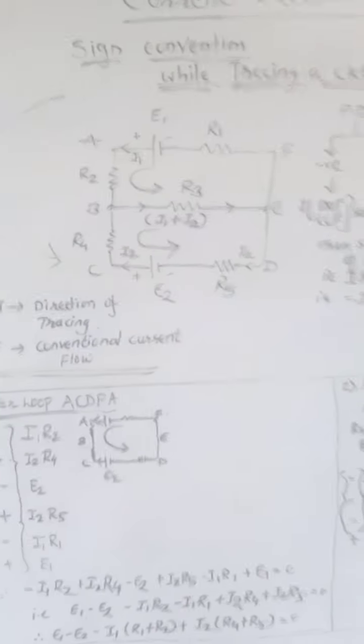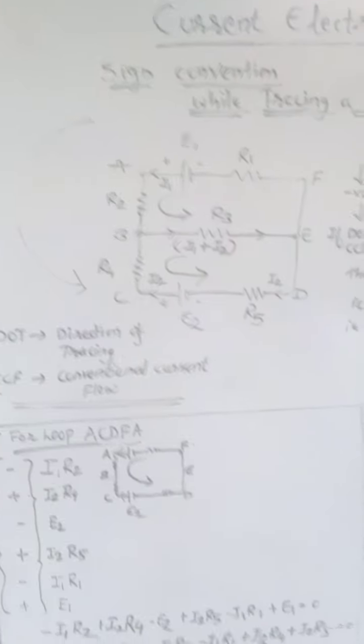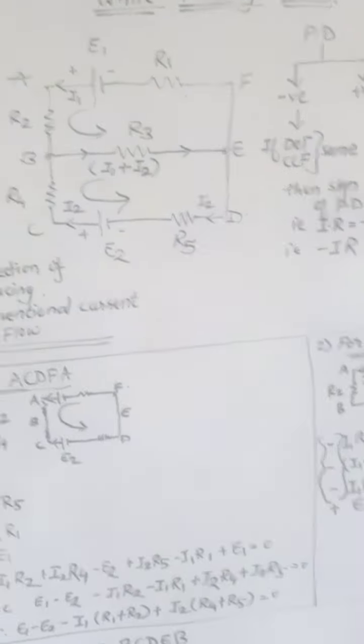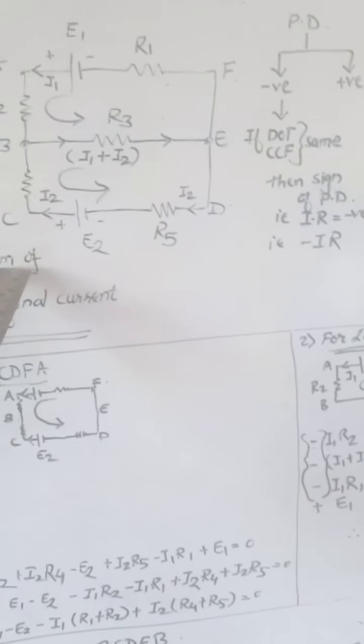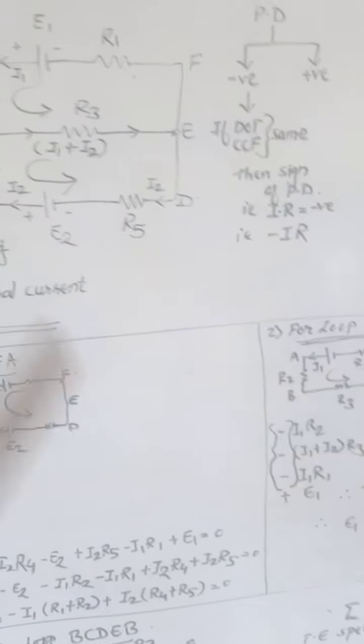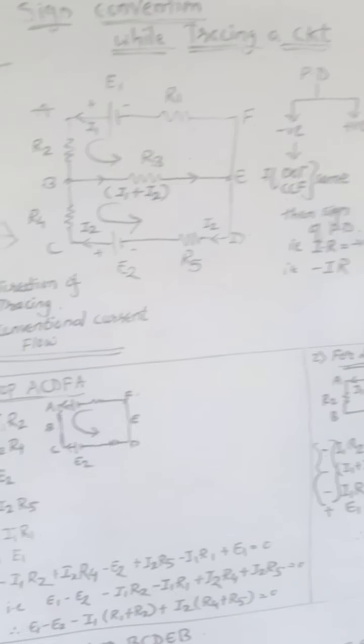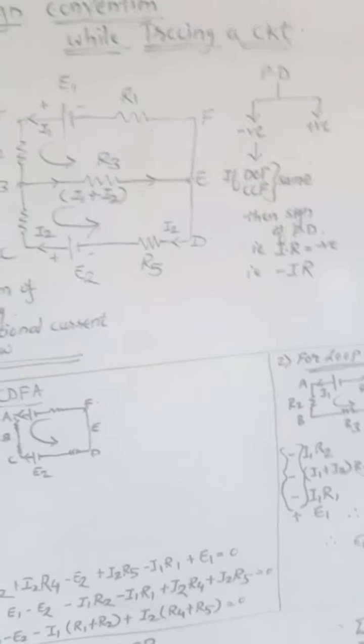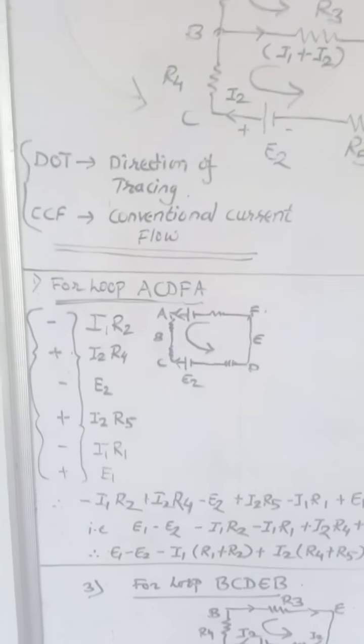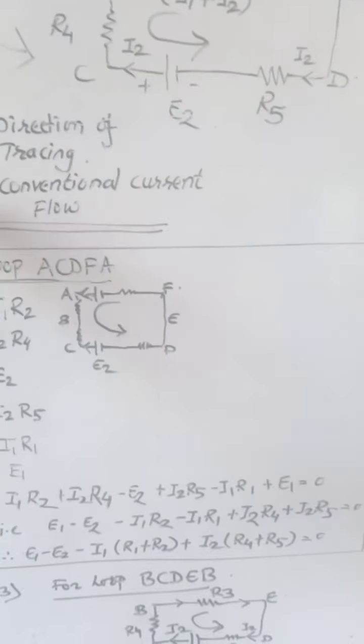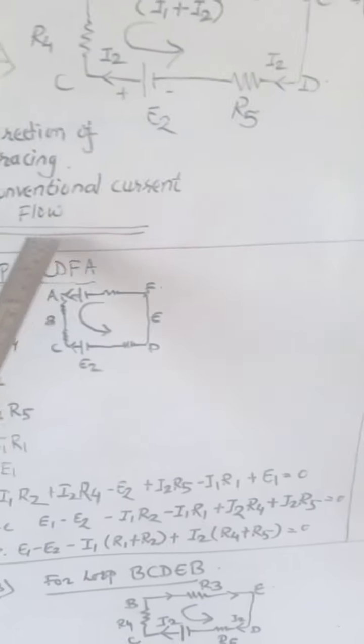Now I want to give the signs to them. So what is the logic we are going to use? Here DOT means direction of tracing. This is the arrow, the direction of walking, you may say traveling. This is not the same as CCF, conventional current flow.